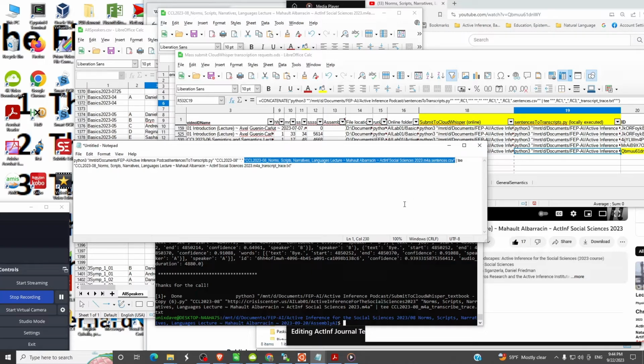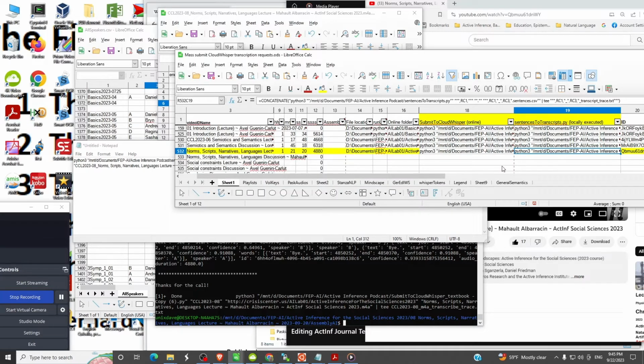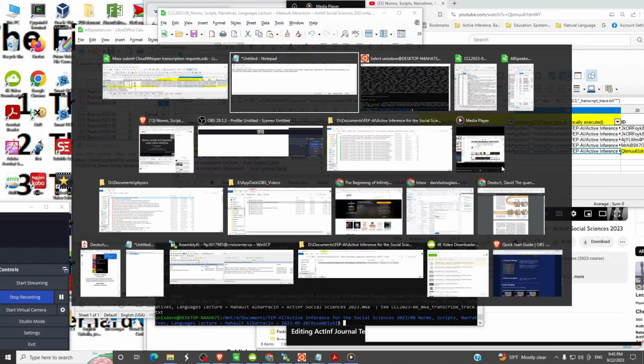That has by far the most information that will be used by this Python script to generate files that are easier to work with. And then the output of that simply goes into a trace file, transcript.trace.